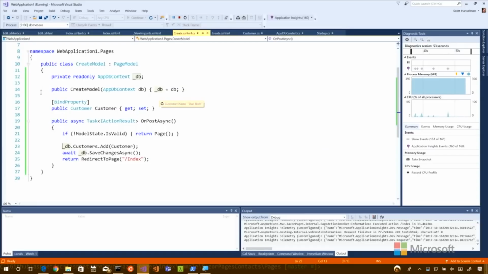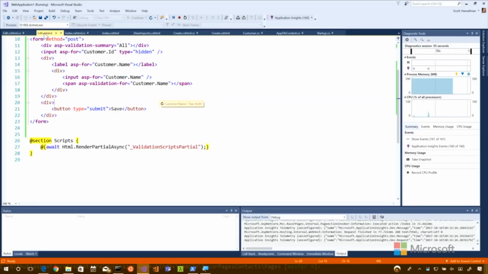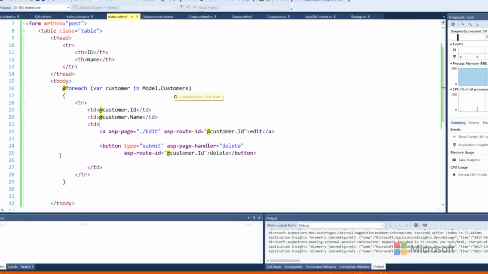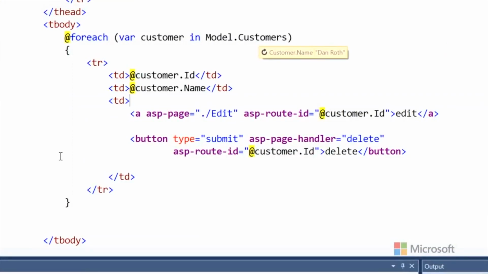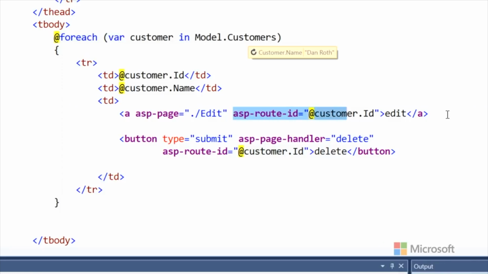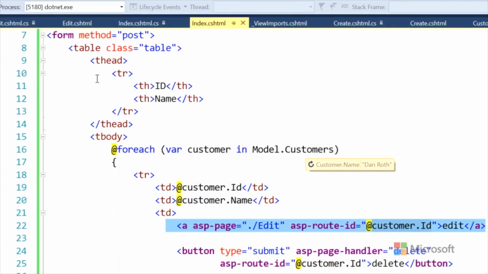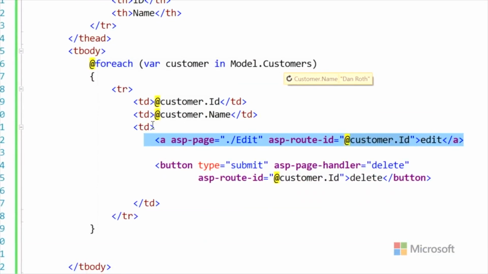If we go back and just review, particularly this bit here, we've got our edit with the route ID. What file are we looking at right now? This is index, right? So here we've got an edit.